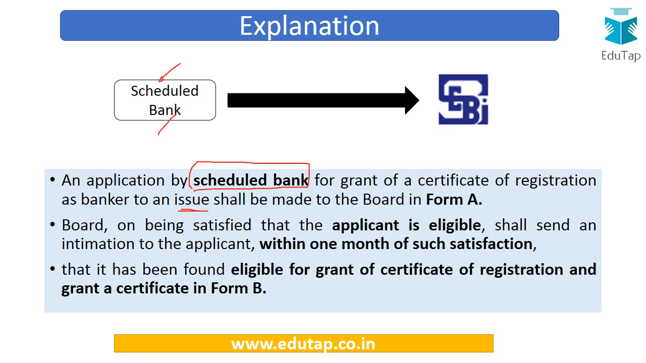Now if we talk something more about this application, it has to be made to the SEBI board in Form A, and the SEBI board is going to satisfy itself whether the applicant is complying with all the eligibility criteria, conditions, etc., which have been specified in the regulations. And after examining the eligibility criteria, SEBI is going to send an intimation to the applicant, usually within 1 month of such satisfaction, that you are found eligible for the grant of certificate and you are being granted this certificate in Form B.